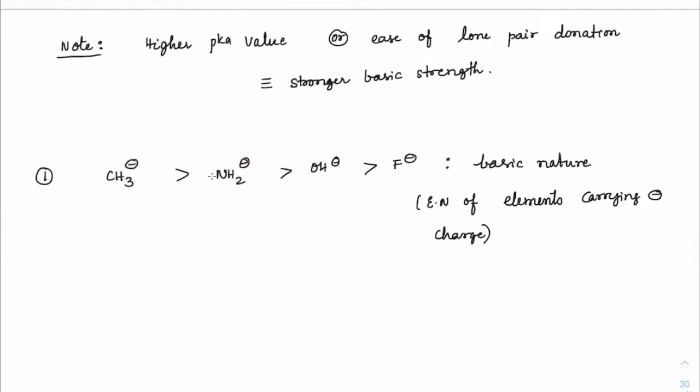If you check out the respective pKa values, see, pK value is all about their conjugate acid values only. Conjugate acid values we have already discussed. When it comes to CH4, it is approximately around 50. NH3, it is around 38. H2O, it is around 15.5. And HF, we have seen this is around 3. Got it? So we know how the acidic character varies.